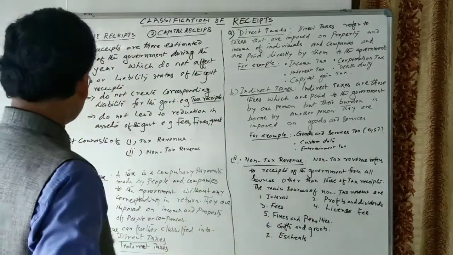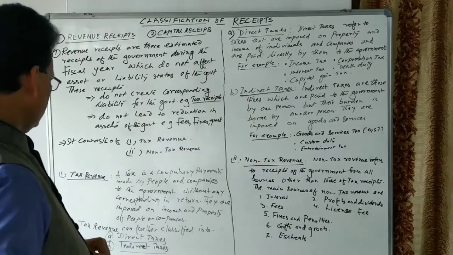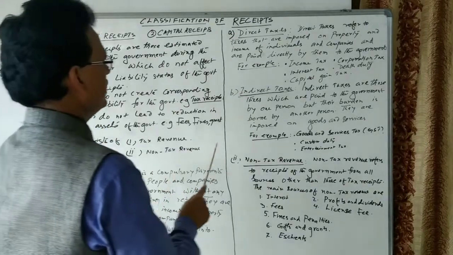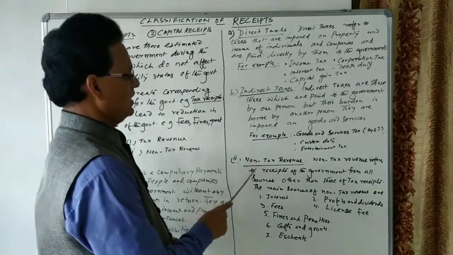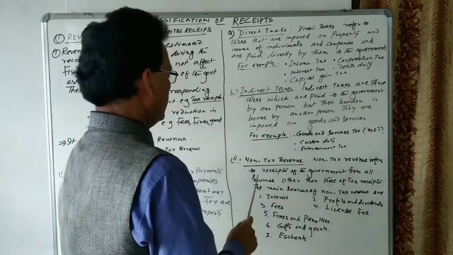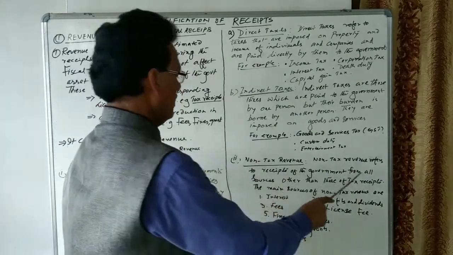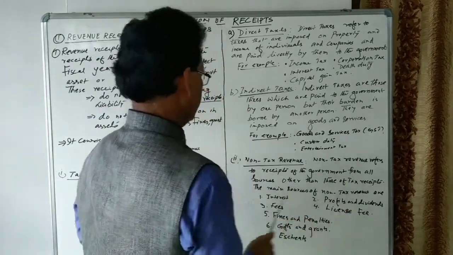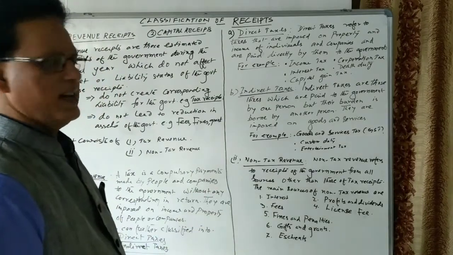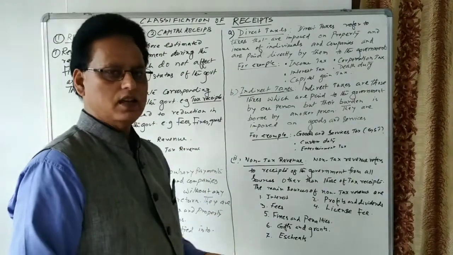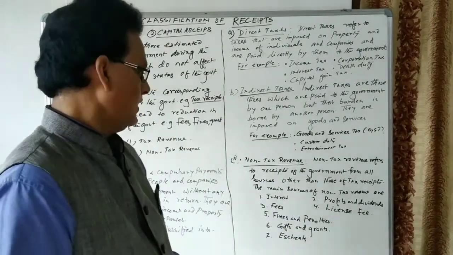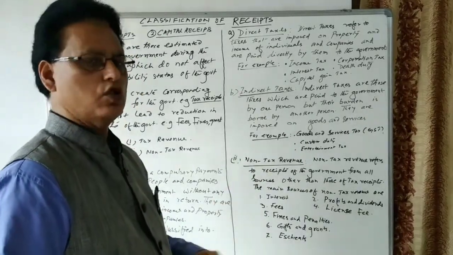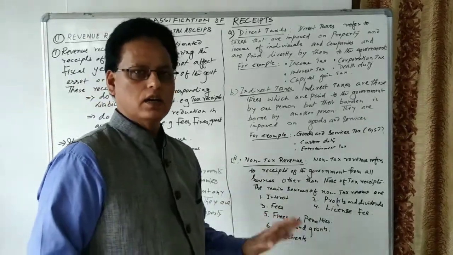The second source of revenue receipt is non-tax revenue. Let us see non-tax revenue. Non-tax revenue refers to the receipts of the government from all sources other than tax receipts. It means apart from tax receipts, there are so many other sources of the government that come under non-tax revenue. These revenues are also not to be returned back by the government.